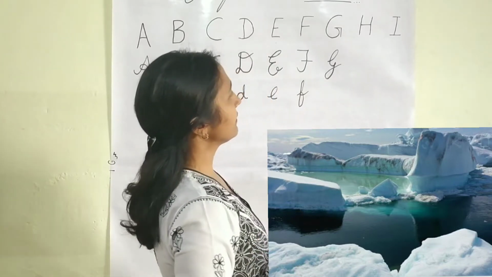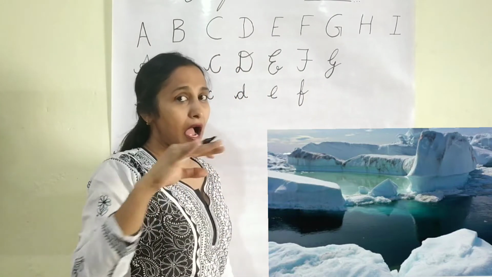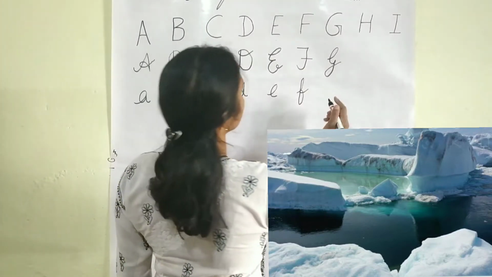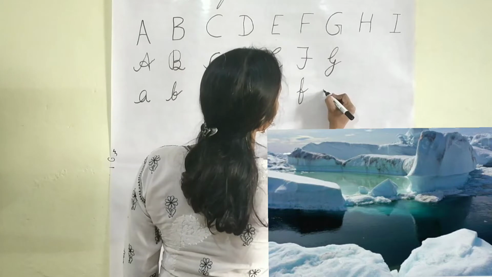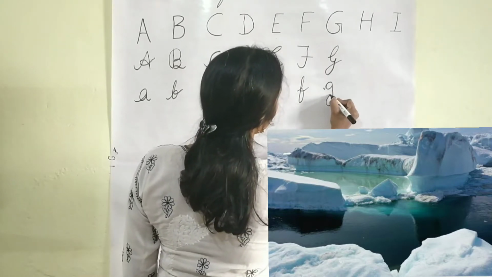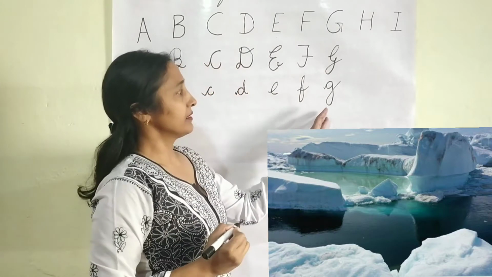Greenland is covered with ice. The whole of Greenland is covered with ice. Small g, just like a, then go downwards like this. Small g.